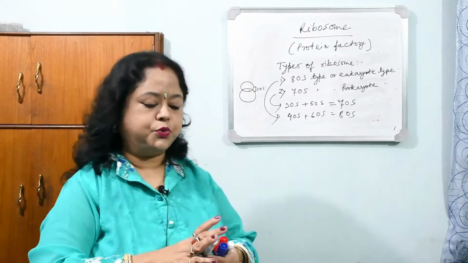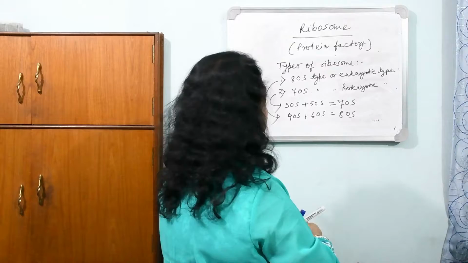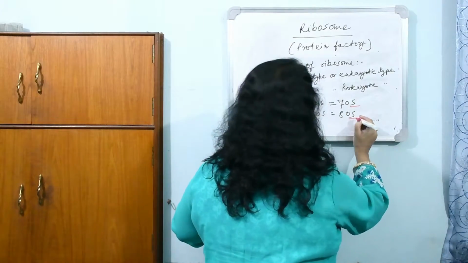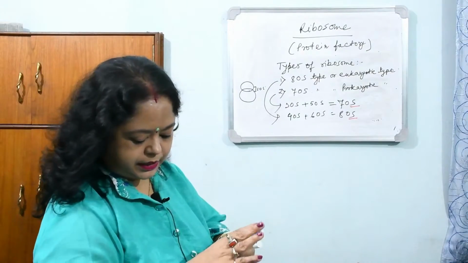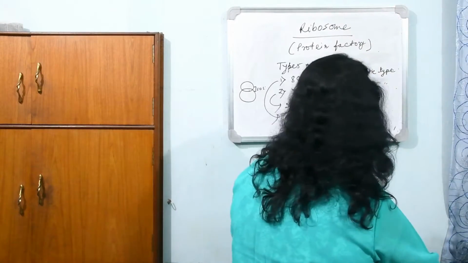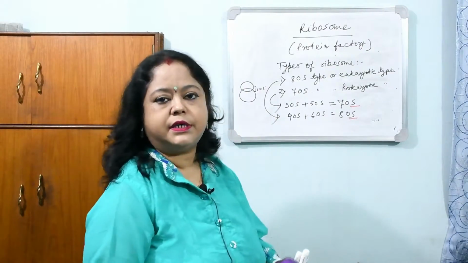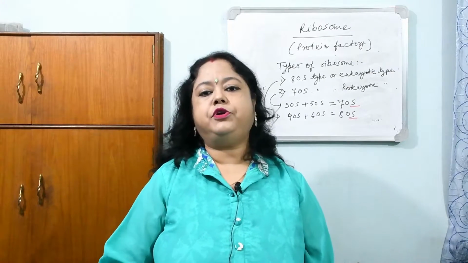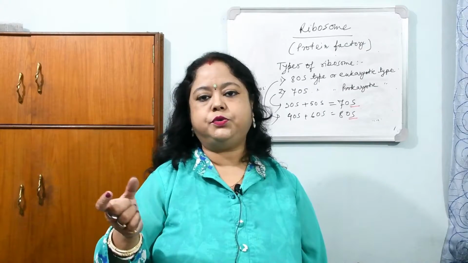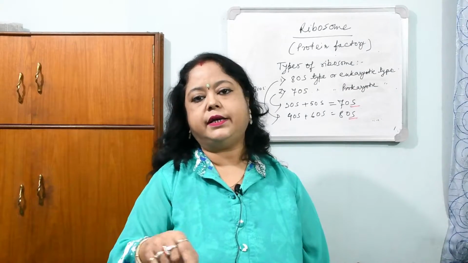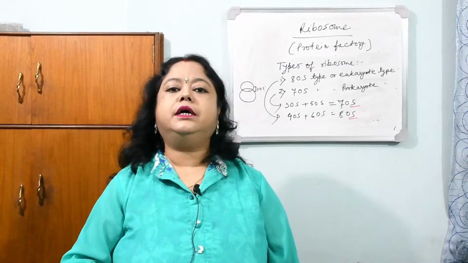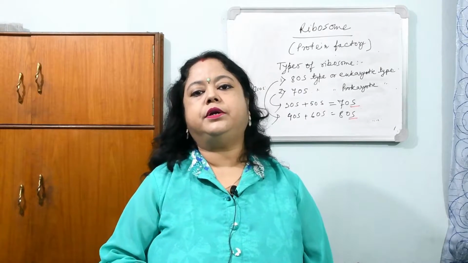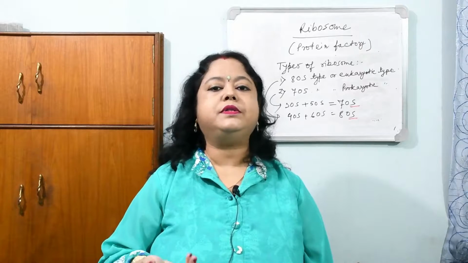What does S denote? S has two meanings here. Number one, it's a very small particle, and we can isolate it by sedimentation. What is sedimentation? If we keep the ribosomes in test tubes and put them inside the centrifuge machine, they will be sedimented. According to their rate of sedimentation, the heavier particle will sediment first.